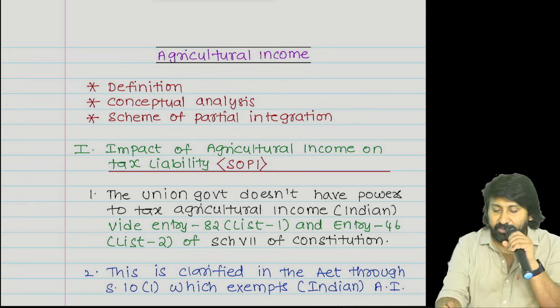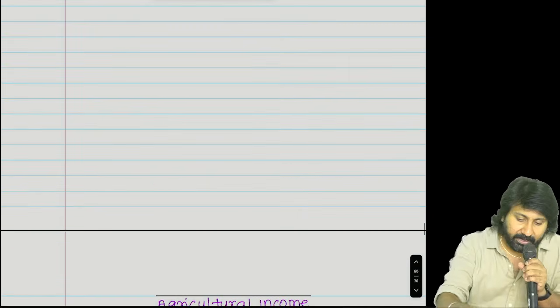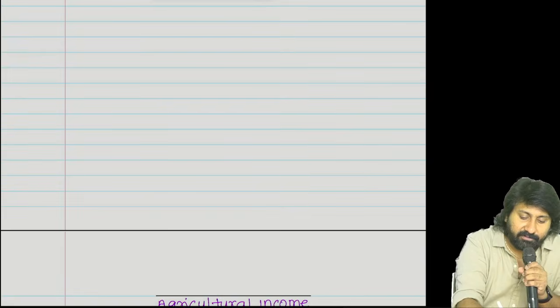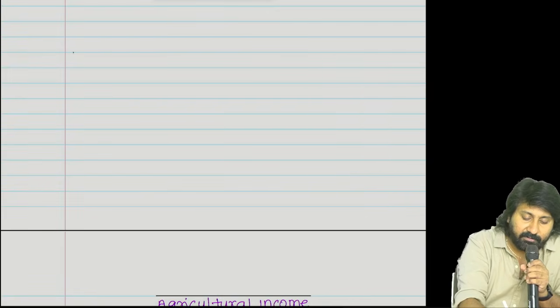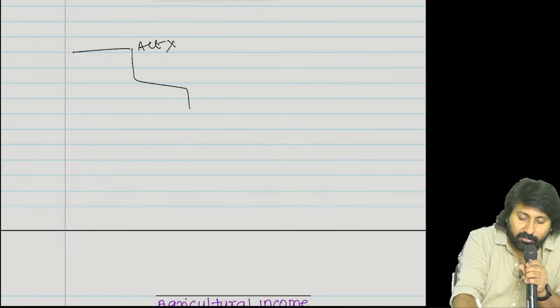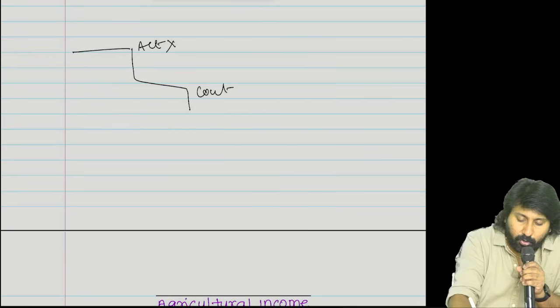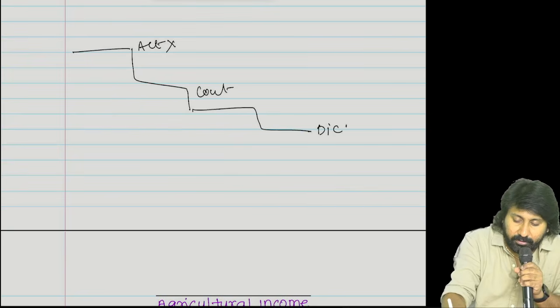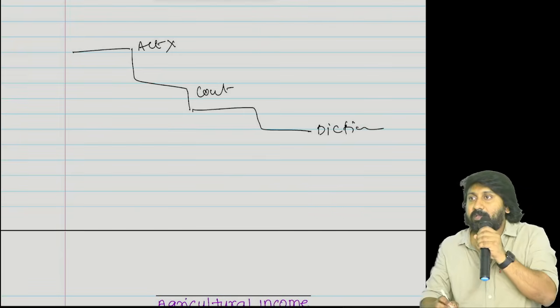Did you understand what I said? Repeat again: what is the procedure whenever you want to learn technical terms? Step number 1, the act. If the act does not define it, then go to court case law. If court case law is also not there, then go to dictionary definitions.